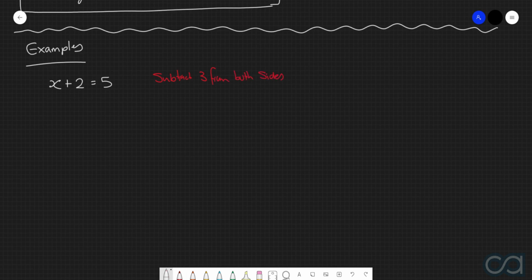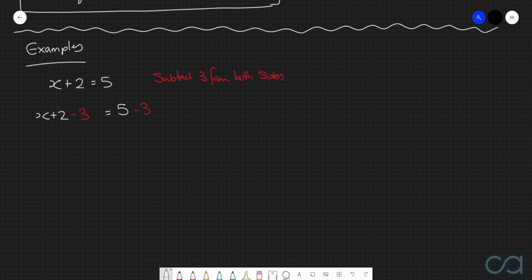Well, we're first of all just going to write the equation as we normally would. So we've got x plus 2 on the left hand side, and then we've got 5 on the right hand side. But now we are going to subtract 3 from both sides of the equation. And we can do this because we're doing the exact same thing to both sides.